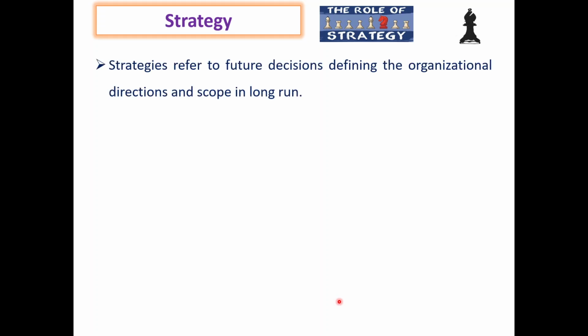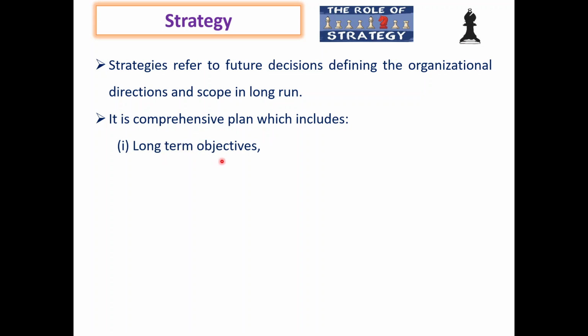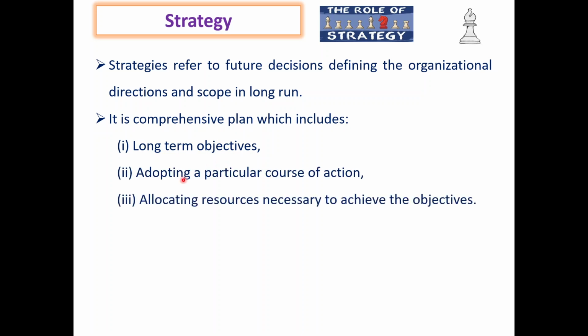Next is the strategy. Strategy refers to future decisions, defining the organizational direction and scope in the long run. We'll see one example also. It is a comprehensive plan which includes long-term objectives, adopting a particular course of action, and allocating the resources necessary to achieve these objectives. That means the objectives with the plan, the long-term course of action, and the resources available to us.